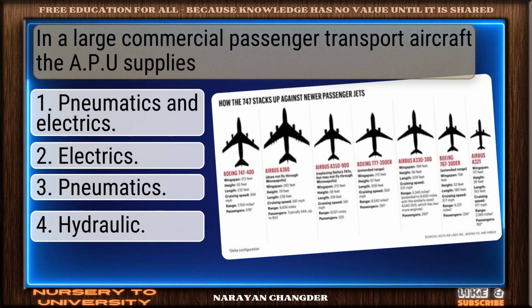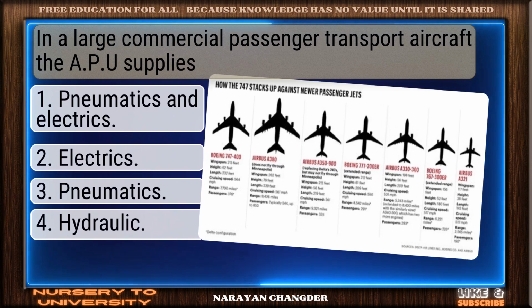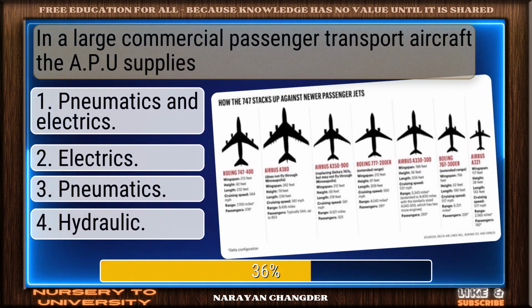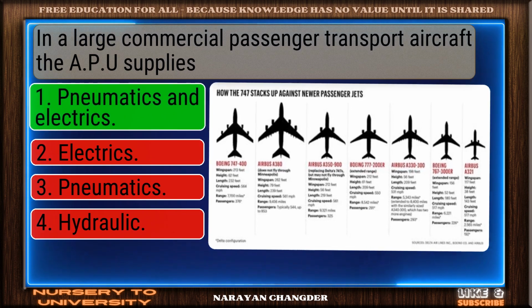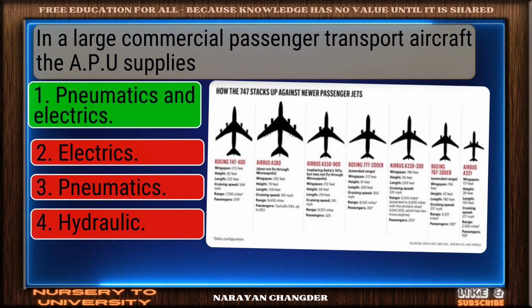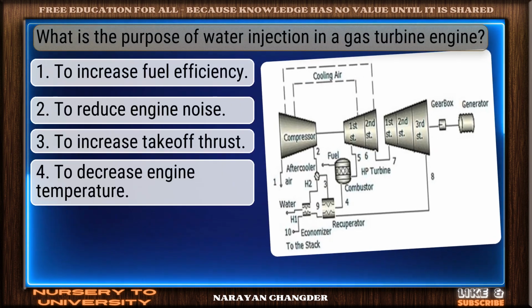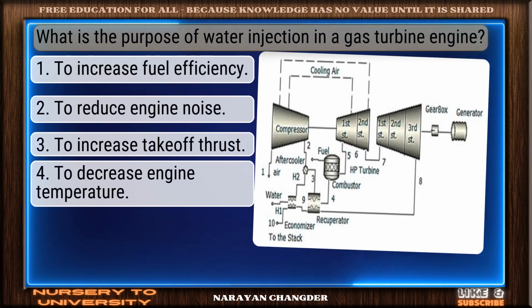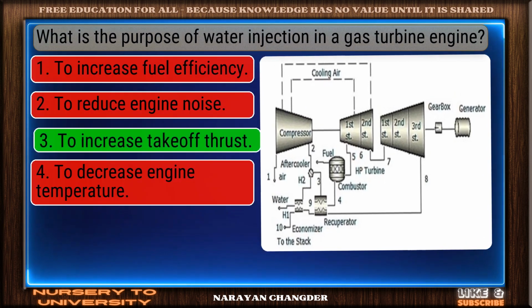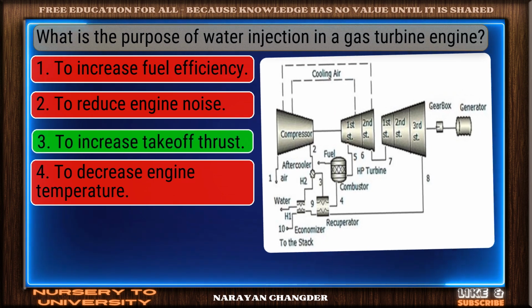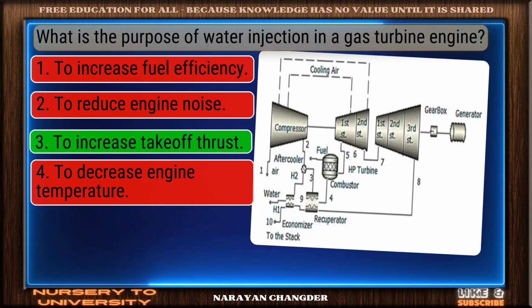In a large commercial passenger transport aircraft, the APU supplies. Great job. Pneumatics and electrics is the accurate answer. What is the purpose of water injection in a gas turbine engine? Smart pick. To increase takeoff thrust is the correct choice.